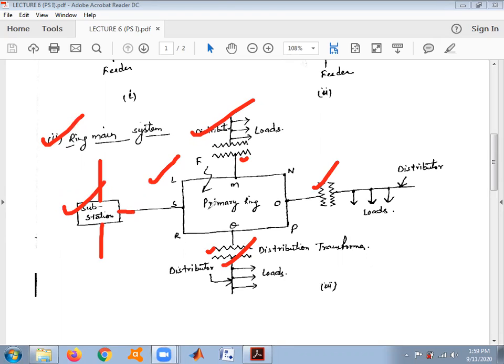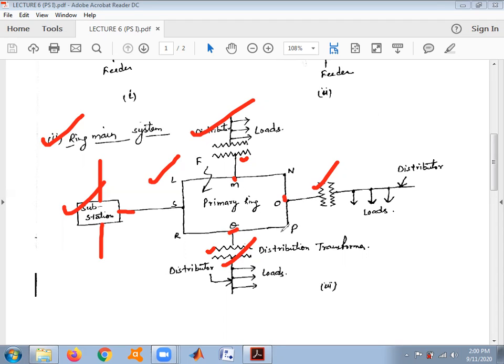Here we have the points L, M, N, O, P, Q, R, S. These are the feeders. The tappings are taken from the M point, O point, and Q point. From these tappings, the distributors are getting supply. An AC transformer is connected here, here, and here. So it is an AC distribution system.